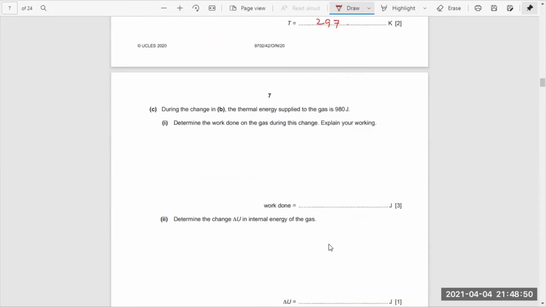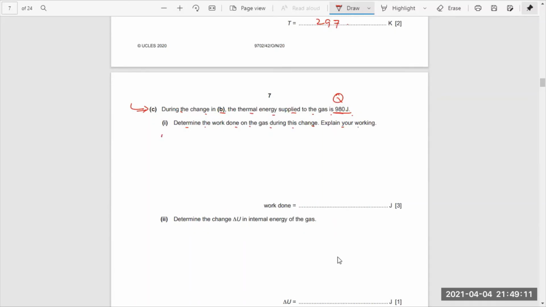Moving on, in the next part, during the change in B, the thermal energy supplied to the gas is 980 joule. This is the Q given to the system. Determine the work done on the gas during this change. Explain your working. We have to now talk about the work done on the gas.